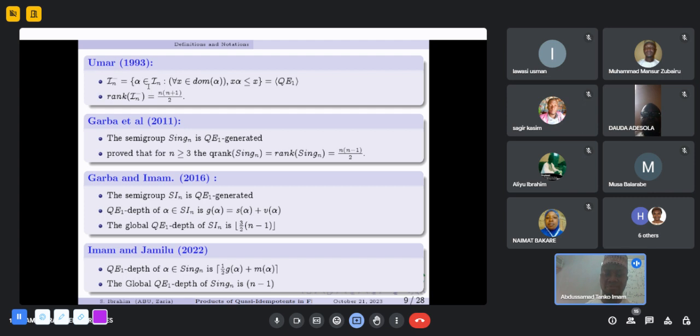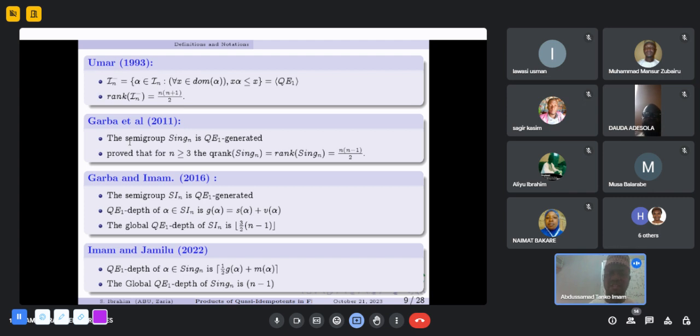He used quasi-idempotent elements and they did the job. Umar showed that In minus, the set of all decreasing maps in the symmetric inverse semigroup, is generated by the set of all quasi-idempotents of defect 1. And the rank of In minus is n(n plus 1) over 2.